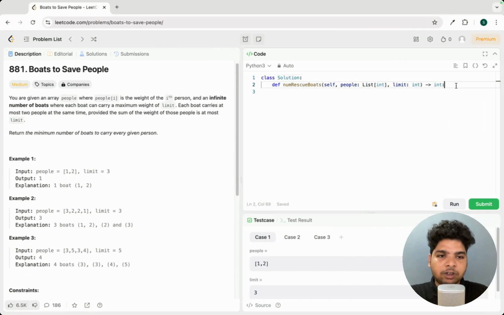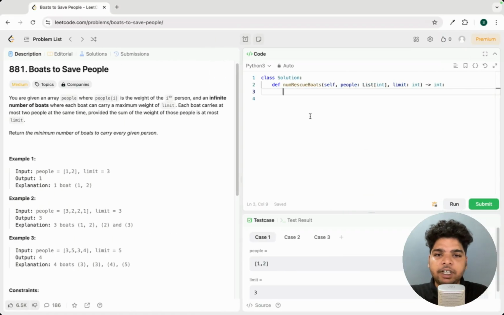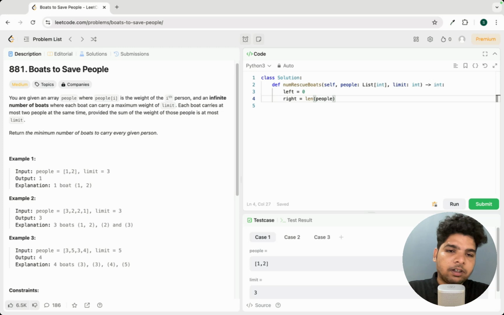Let's see how we can solve this. So to do this, first we have to take 2 pointers, right? One will be the left pointer, left will be 0, and right will be length of people minus 1, right? One pointer would be at left, one pointer would be at right. Now we'll take another variable, count equals to 0. We'll count how many boats we can place, right?